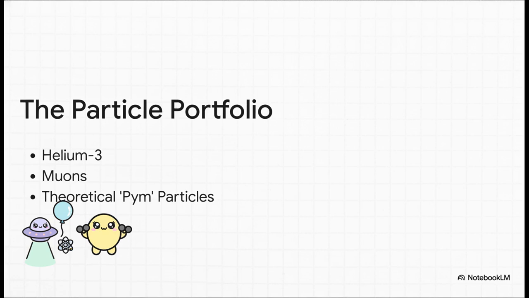So what exactly are these incredible magnifying glasses we're looking for? The sources outline a pretty fascinating particle portfolio. We're talking about everything from helium-3, which we could potentially harvest from the moon, to heavy electrons called muons, all the way up to highly theoretical particles that honestly sound like they belong in a superhero movie. Let's break these down real quick.